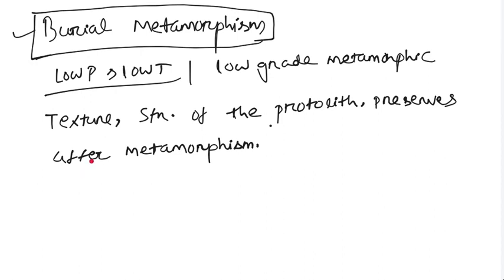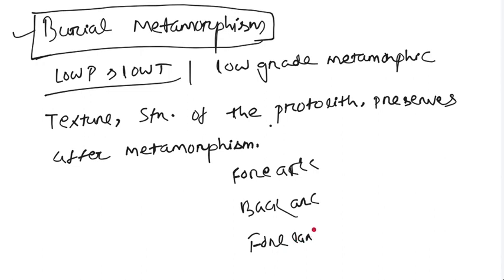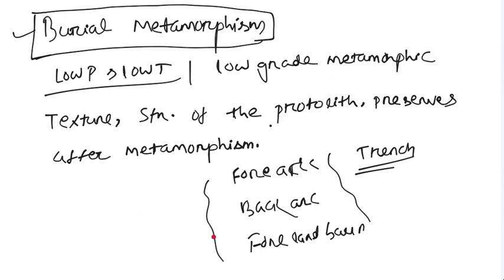Because it is very low grade, with low temperature and pressure, the protolith will preserve its texture and structure after metamorphism. Generally it is found in basin regions, like foreland basins and trench regions. In all these basinal regions you will find burial metamorphism.